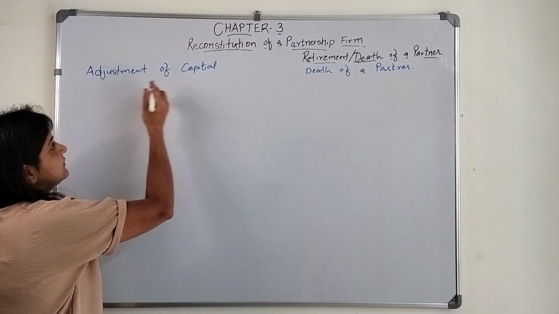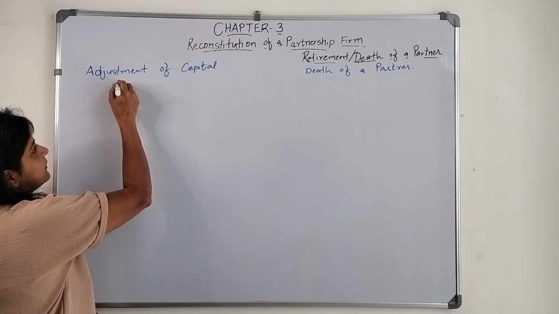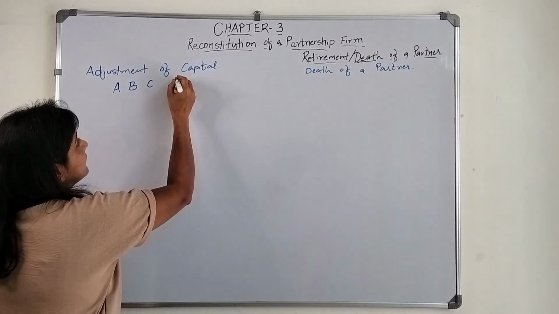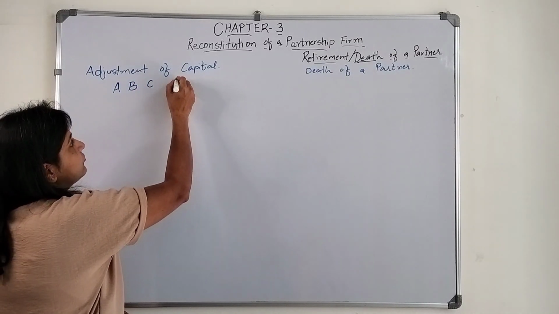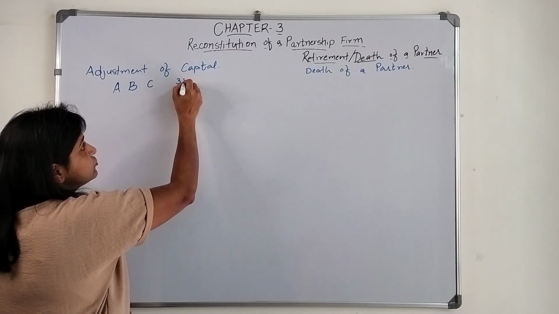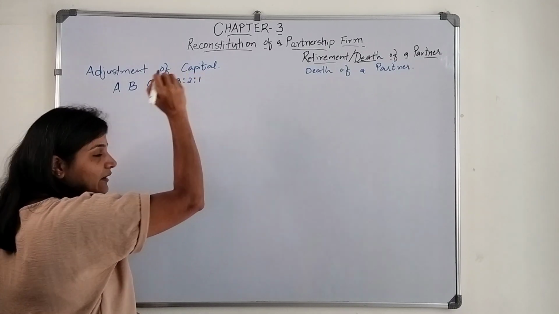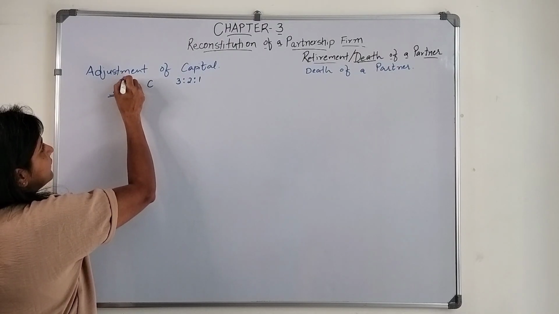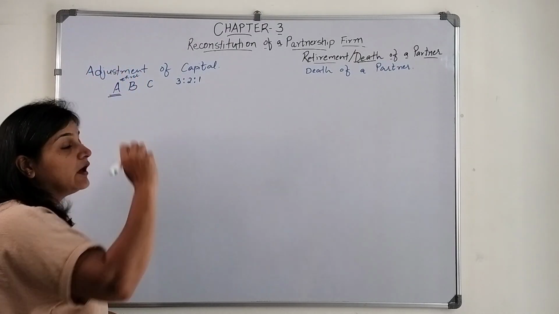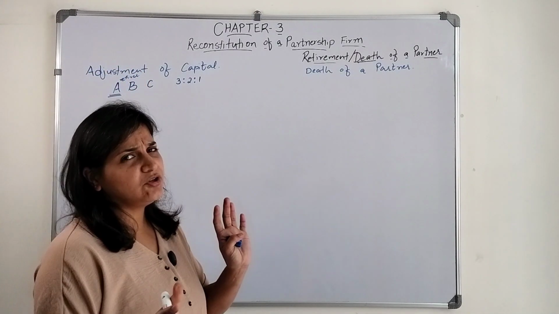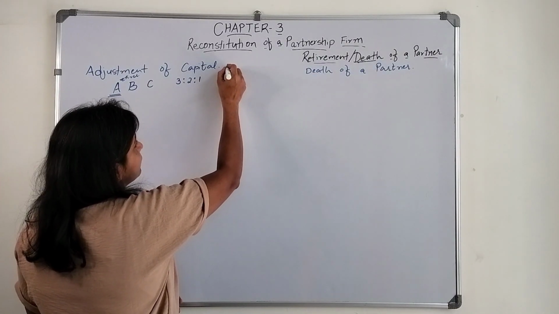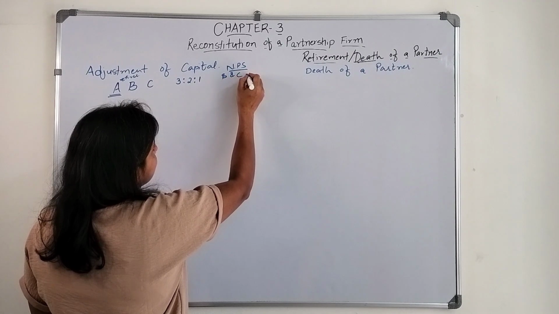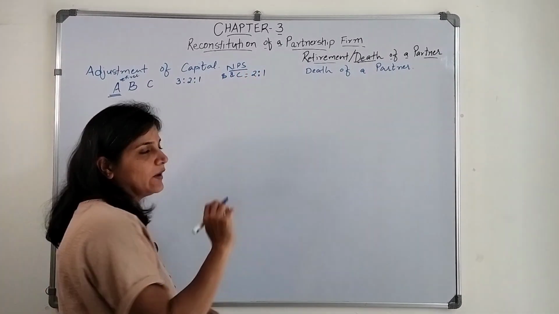Let's first consider an example of three partners, A, B and C. Their profit sharing ratio was 3:2:1. Now A retires, let's say. Nothing has been mentioned about the new profit sharing ratio, so the new profit sharing ratio of B and C is going to be 2:1.